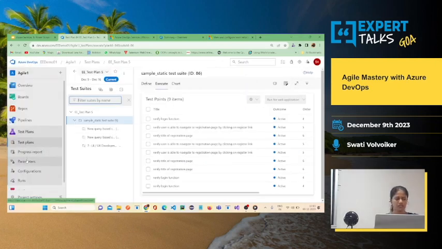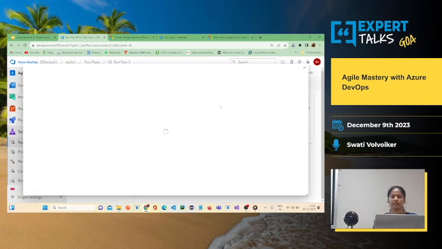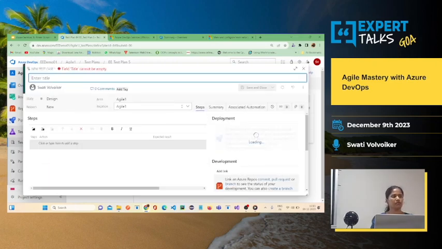Okay, now let me talk about adding a shared step in the test case. What is a shared step basically? There are certain steps that we have to process again and again in order to execute one of the scenarios, like login. Login is something which we initiate again and again. We have to process the login. So this we can add under shared steps. Now let me show you how we can add shared steps.